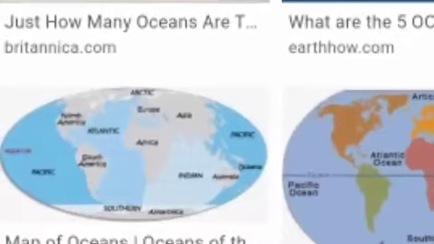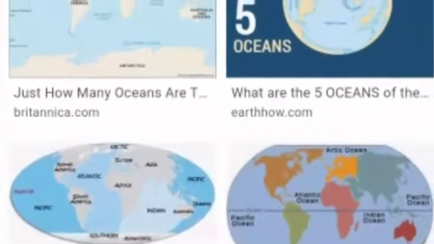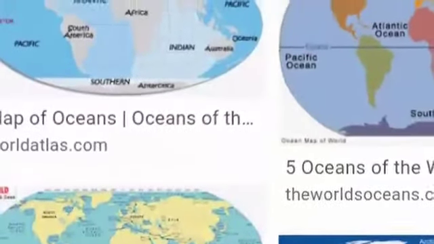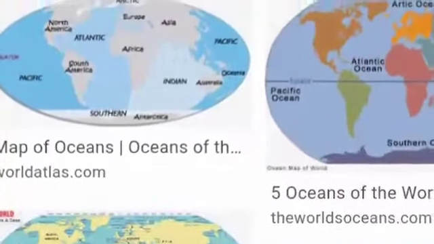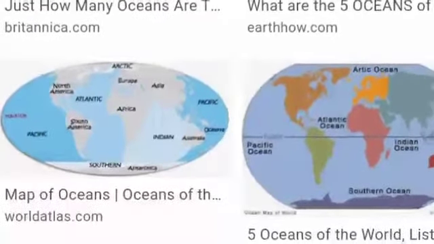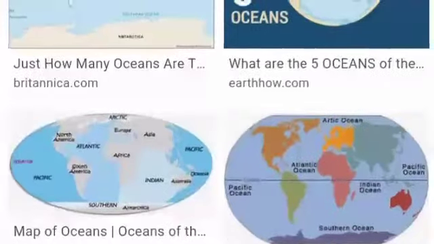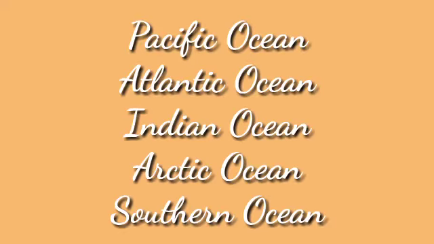At the same time, we have learned about the 5 major oceans, which are Pacific Ocean, Atlantic Ocean, Indian Ocean, Arctic Ocean and Southern Ocean. Which is the largest and deepest ocean? That is Pacific Ocean. And Arctic Ocean is the smallest.